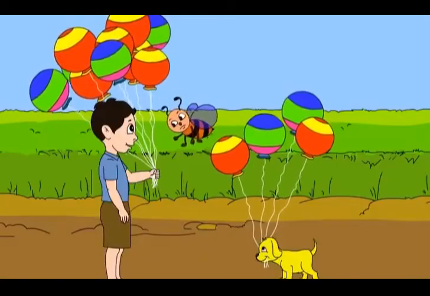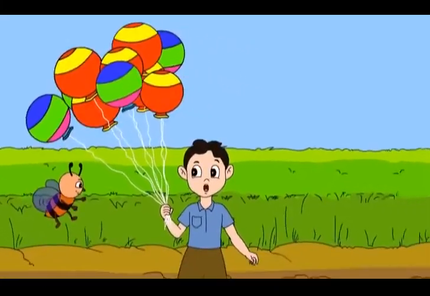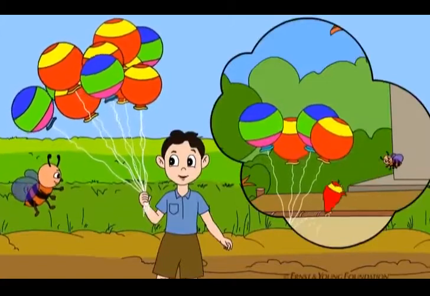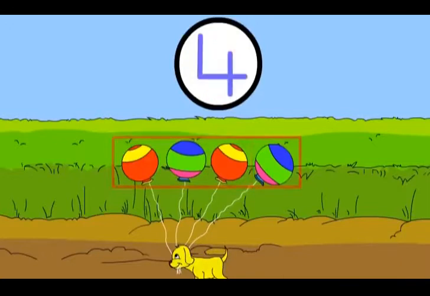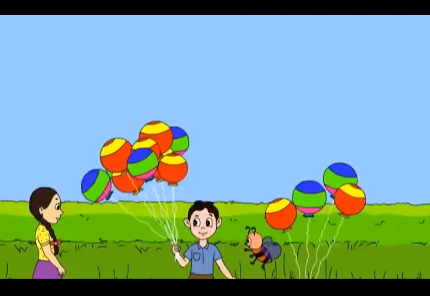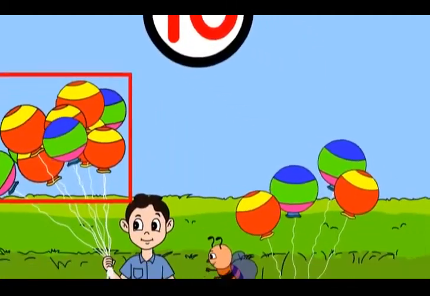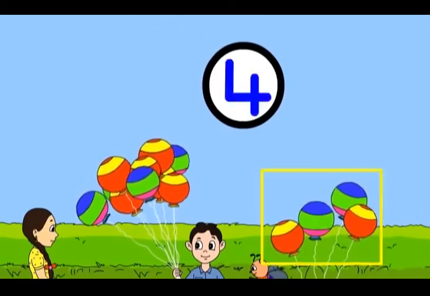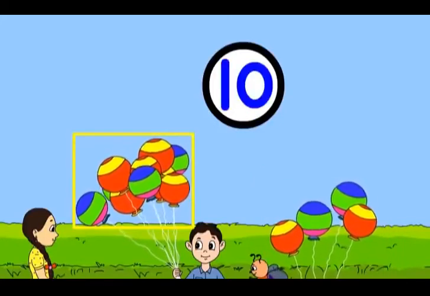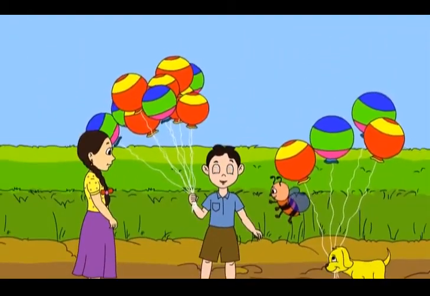There are some more left. Can I count them, Chinu? Oh no, go away, Buzz. You will burst them. There are 1, 2, 3, 4 balloons left. So, we have one bunch of 10 balloons and 4 more balloons left. We also call it 1 tens and 4 ones. Oh, what is that? I will tell you how.